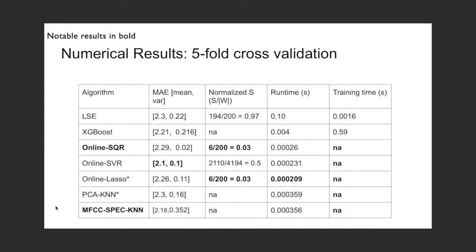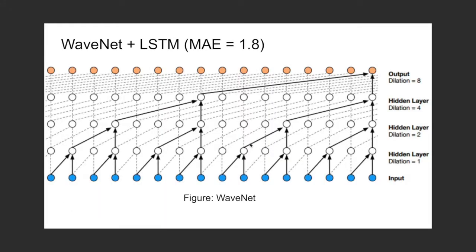To do prediction, given the earthquake features mentioned previously, we applied a variety of different algorithms and report the mean absolute error on our five-fold cross-validation experiments. We also report the normalized sparsity, which roughly corresponds to the efficiency of inference for a particular algorithm. Additionally, the top 5 algorithms utilize statistical and MFCC features computed from the data, while the bottom 2 algorithms utilize learned features. Next, Vignesh will describe a deep learning-based approach to doing both feature learning and prediction.